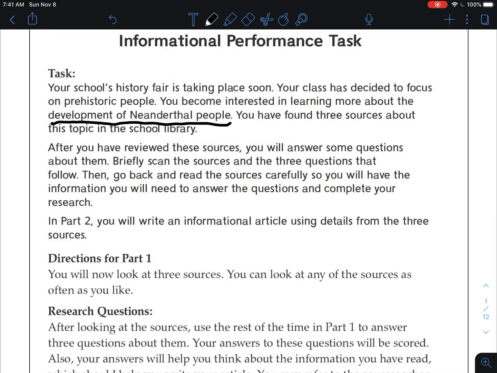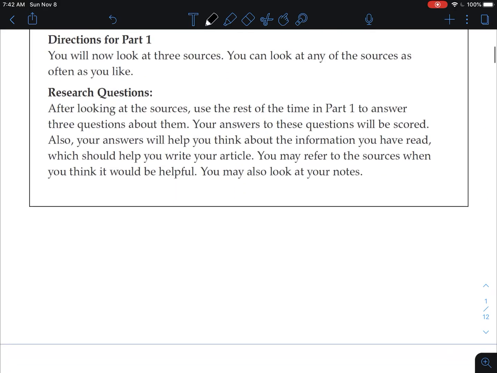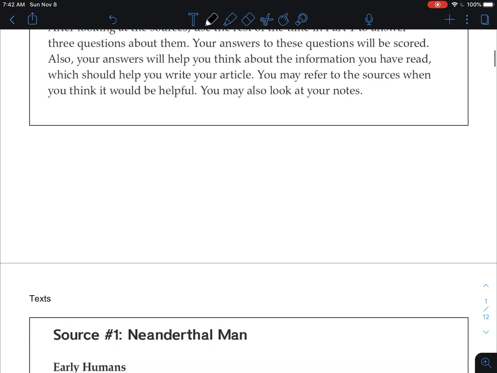Up here in the task, it talked about the development of Neanderthal people, how they developed, how they changed. And that's what we want you to be thinking about as you read each source. So let's get into the first source here.